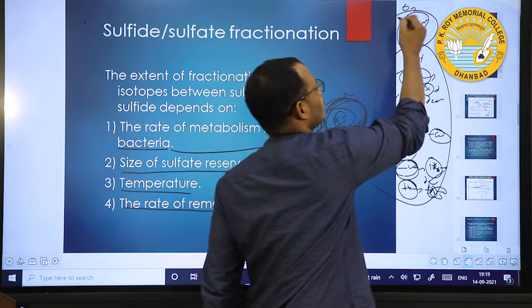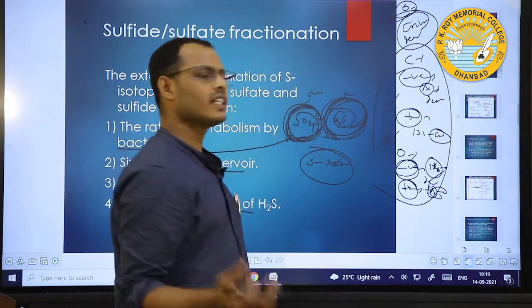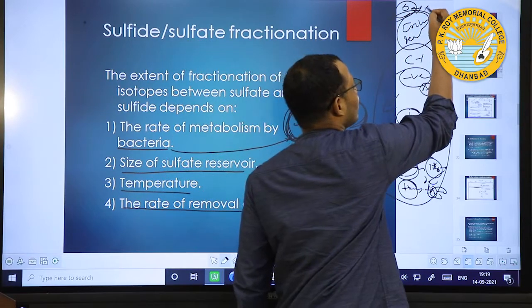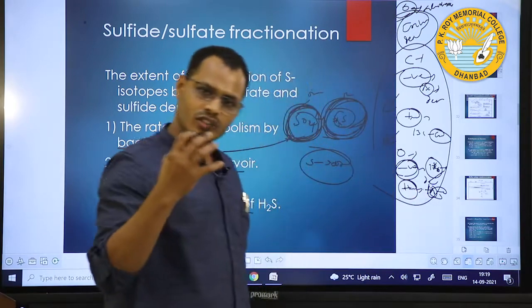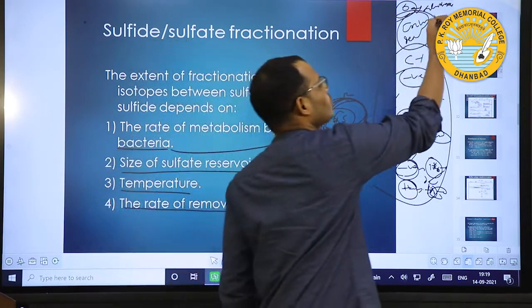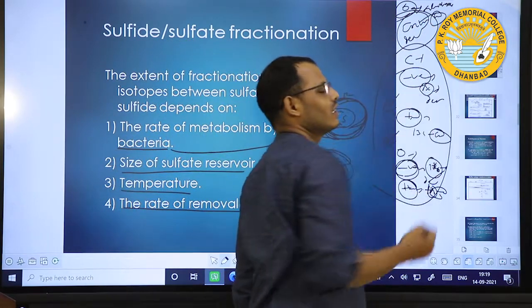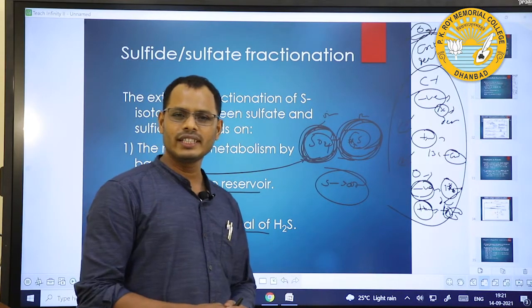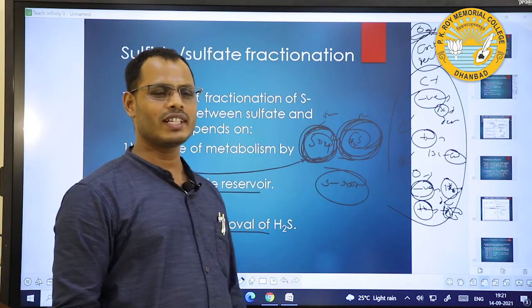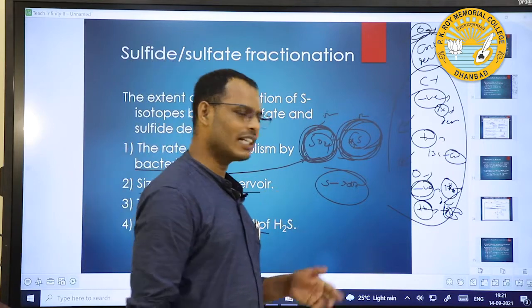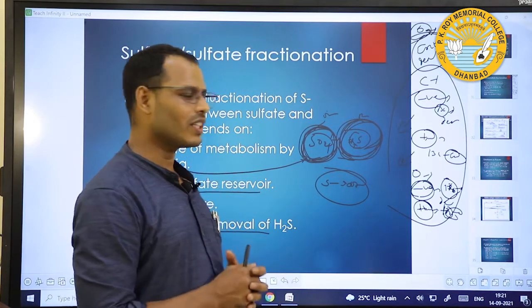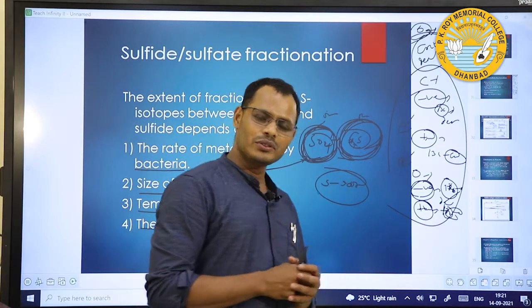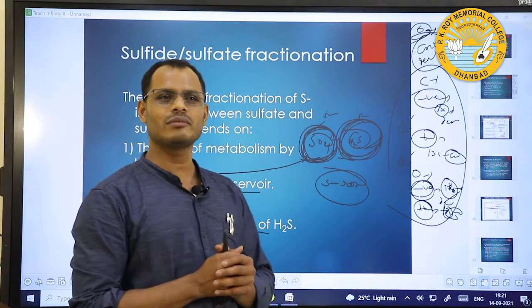Oxygen isotope is very prone to alteration, so before interpreting oxygen isotopes, it is compulsory to first do some fluid rock interaction model.